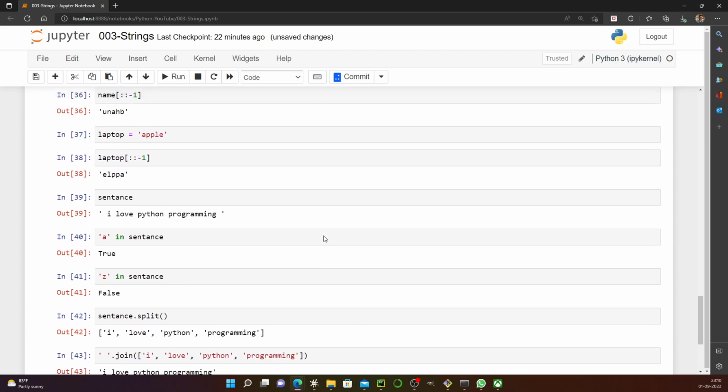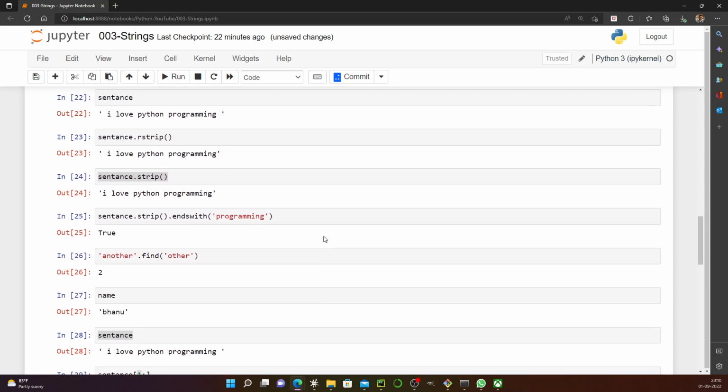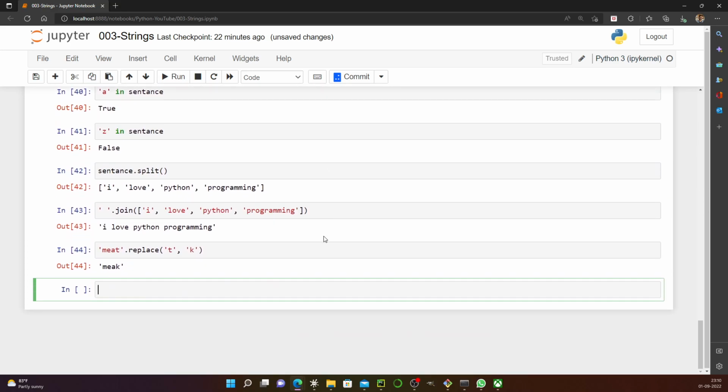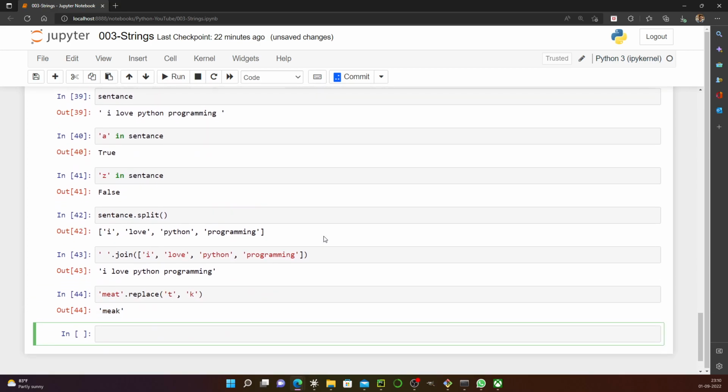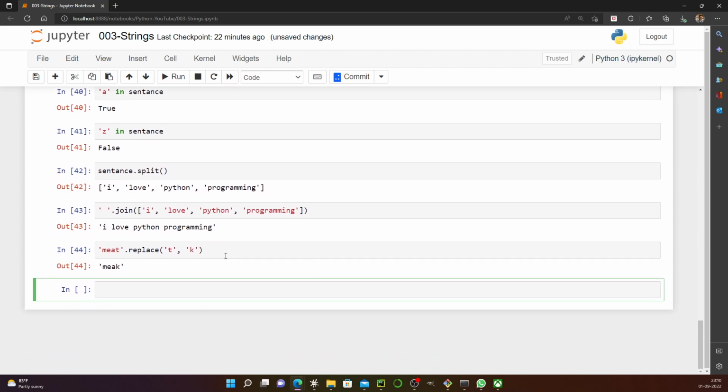I think that's all about the string we should know at this point. Strings are very powerful, and we'll very often use them in text processing and everything, right? So we have tokenization and everything, which is basically splitting it into words and all. So we'll cover that part later.